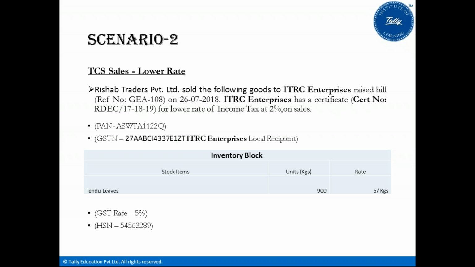So let us see this particular transaction. Now Rishabh Traders Private sold the following goods to ITRC Enterprises, raised a bill having the reference number G108 on 26/7. Now ITRC Enterprises has a certificate for the lower rate of income tax at 2%.